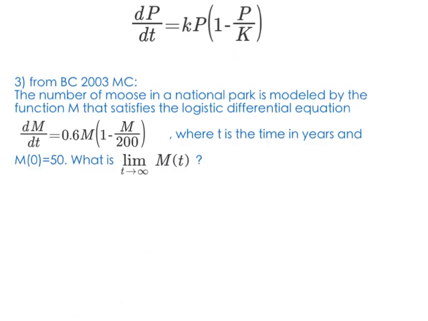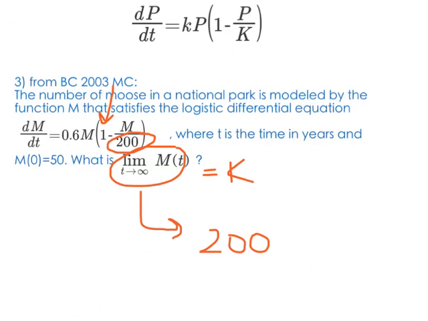So again, pause the video, come back to me when you're done, and you'll be done in 2 seconds. But this represents the carrying capacity, and this doesn't have a trick to it, so I have my 1 minus here, which means that this is my carrying capacity, so therefore this limit is equal to 200 moose. And that is all. That is really all for our logistic diff EQ.